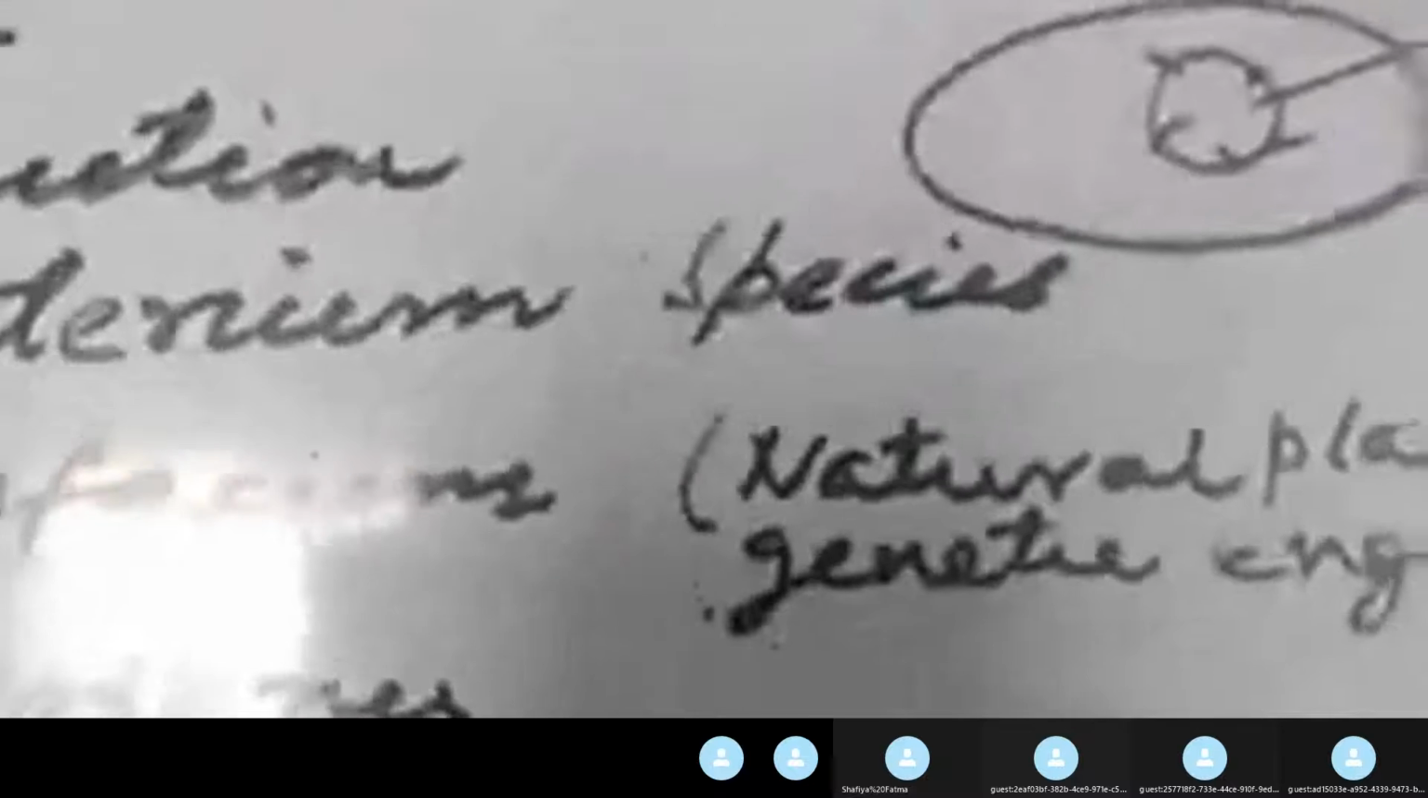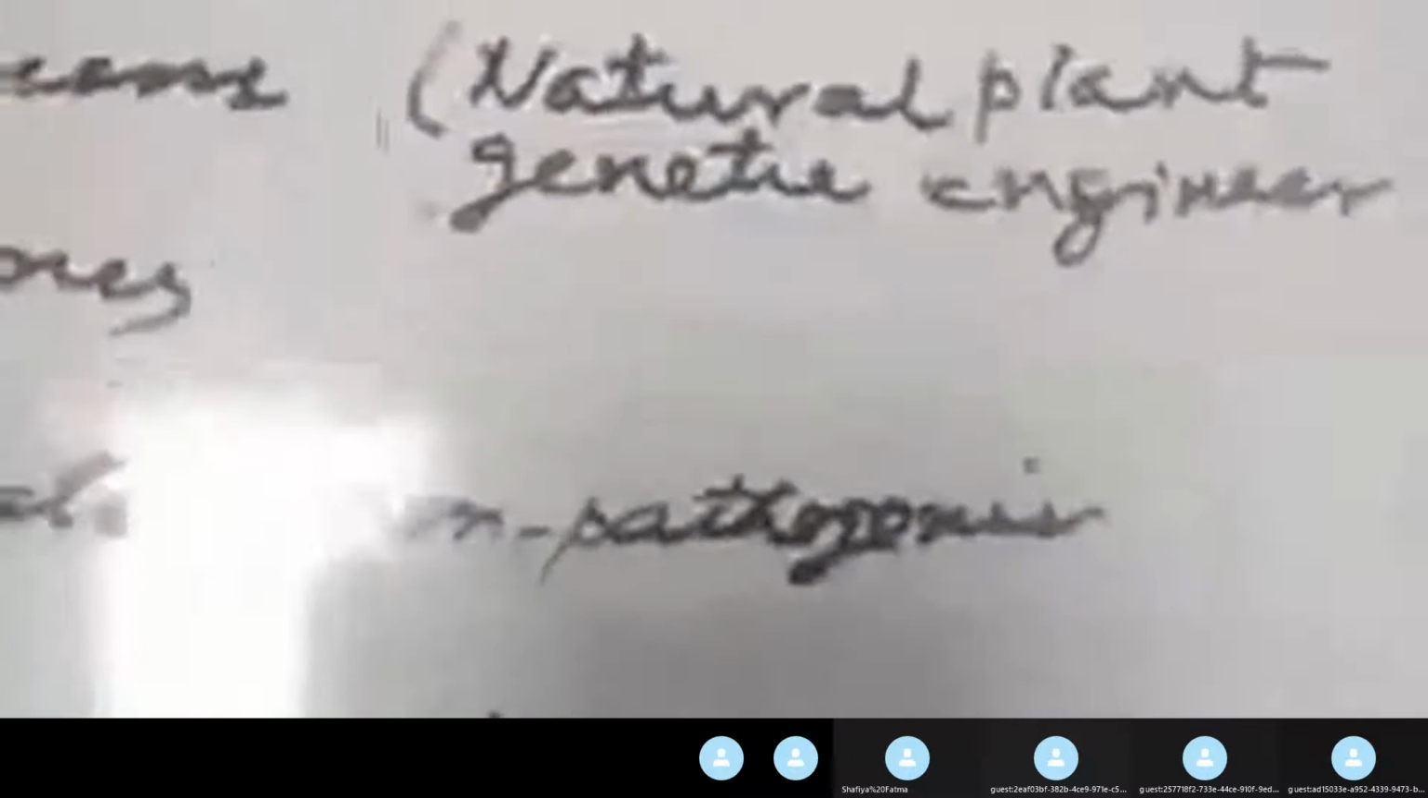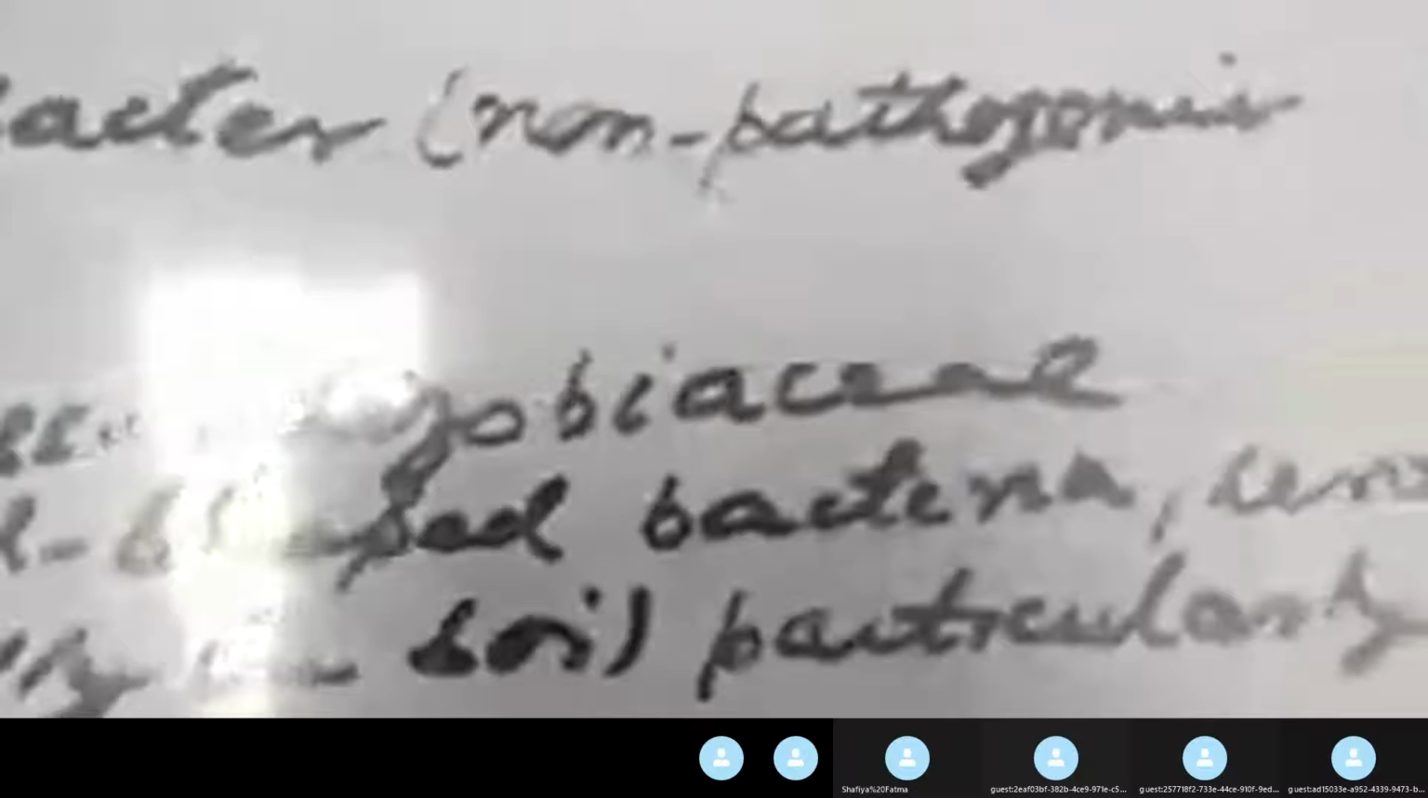Now look at the features. These agrobacteria belong to the family Rhizobiaceae. They are gram-negative, rod-shaped bacteria. They are aerobic. They inhabit mostly the soil, particularly the rhizosphere. Most of the species are pathogenic and cause diseases in plants.